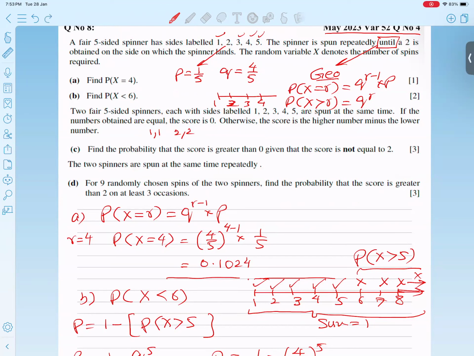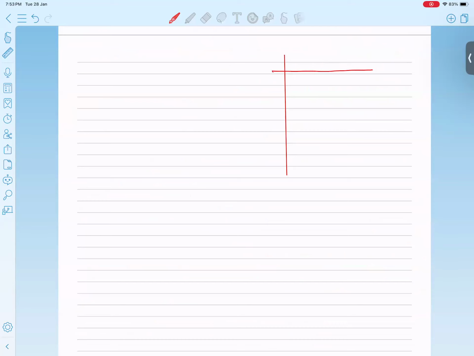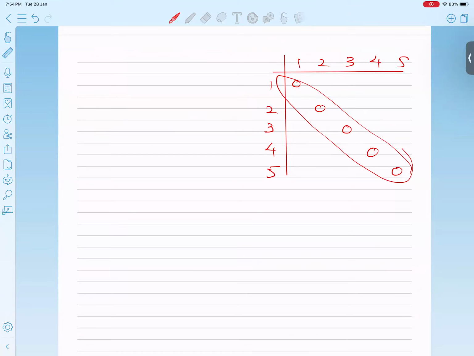Let's have a look, please. As a teacher, I suggest you don't try the rest of the question without this table, 1, 2, 3, 4, 5. Otherwise it would be very, very tough. With this table it becomes easy. 1, 1 same numbers, so the difference is 0. 2, 2 same numbers, the difference is 0. Then 0 for 3, 3, 4, 4, and 5, 5. I believe you understood very well how I got it.